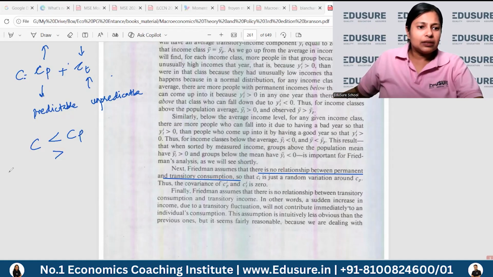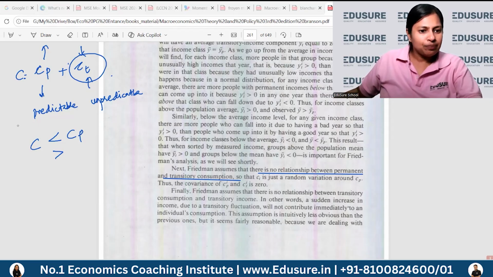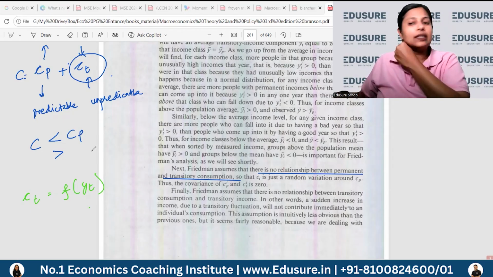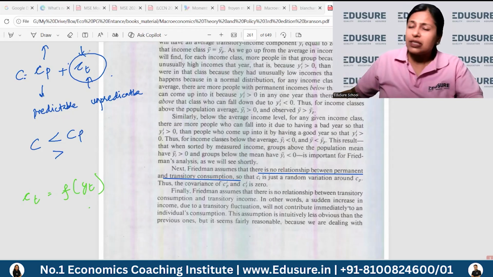Now, obviously, the one thing that everybody would think of is that maybe the transitory consumption is actually a function of transitory income, right? So your transitory consumption should actually be a function of your transitory income. So maybe that is predictable. We are saying that transitory income is not predictable. So fine. Transitory consumption, is it not predictable? Is it not a function of transitory income? So that is actually the